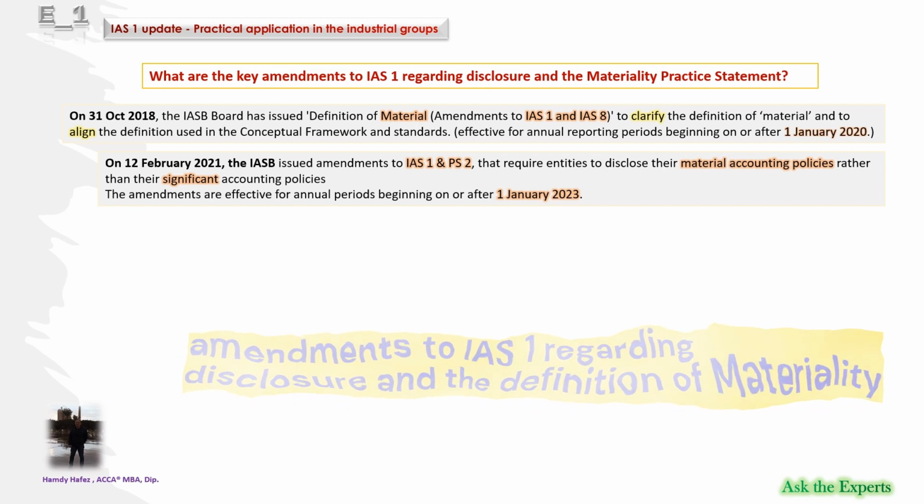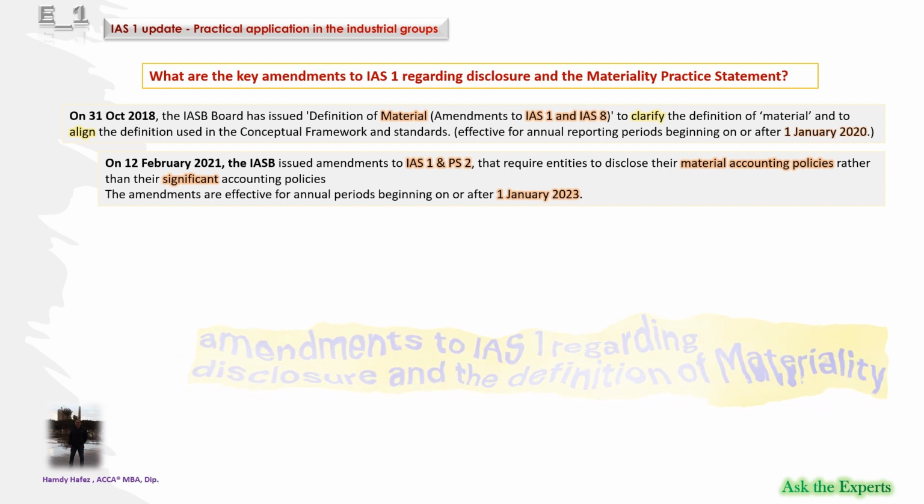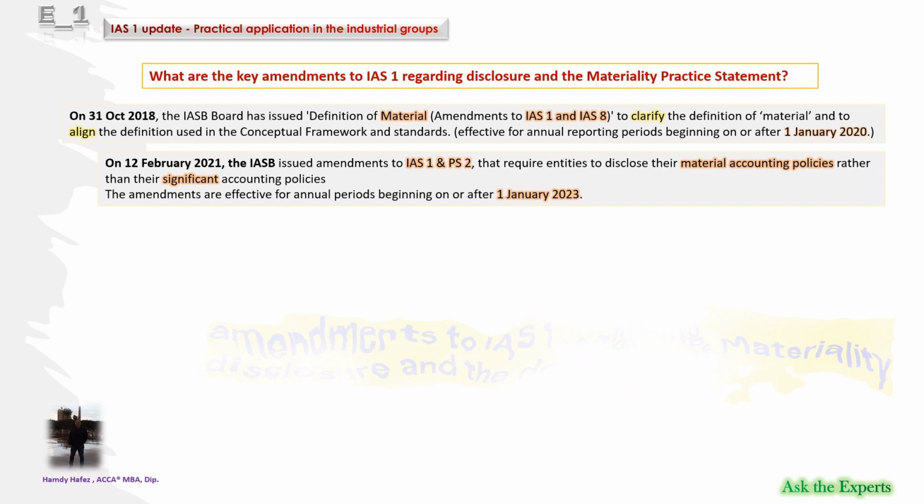Again, on February 12, 2021, the IASB issued amendments to IAS 1 and IFRS Practice Statement 2 that require entities to disclose their material accounting policies rather than their significant accounting policies.